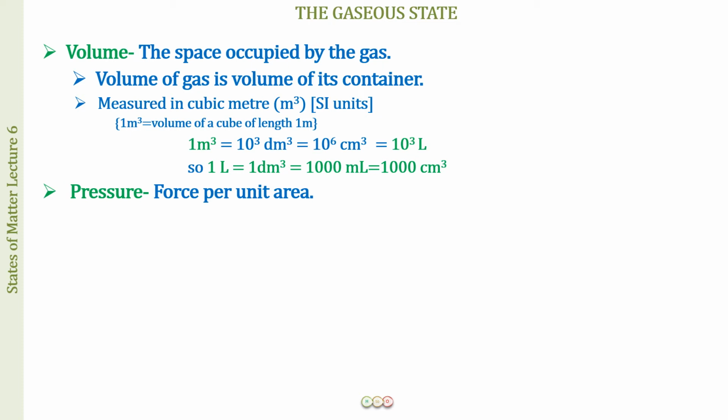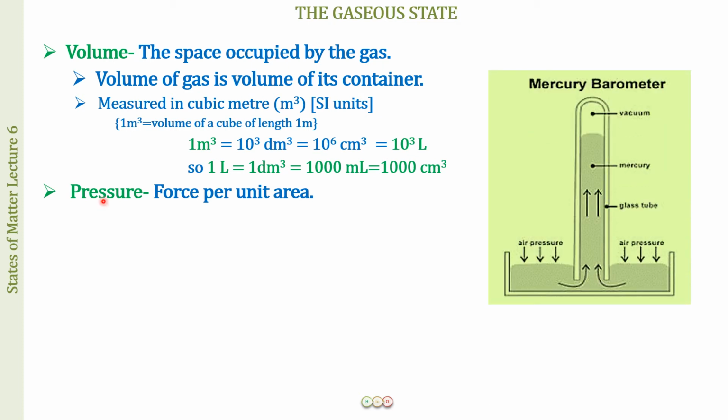Now, this atmospheric pressure can be measured. How do we measure it? Well, we have an apparatus called a mercury barometer, which is going to measure the atmospheric pressure. How do we do it? We take a glass tube which is closed at one end. We fill it with mercury and invert it into a container of mercury. Why do we take mercury over here? We will be discussing that also, but just remember that we have taken a closed tube filled with mercury and inverted it into a container of mercury.